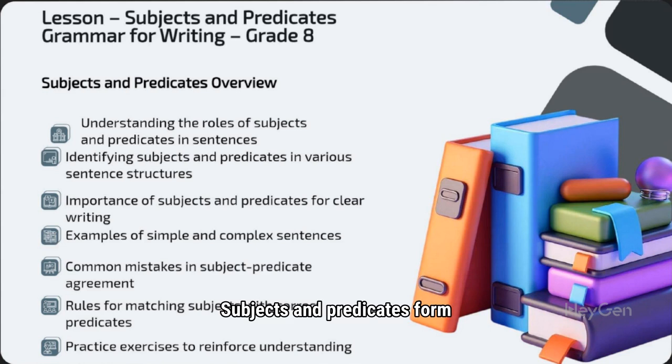Subjects and predicates form the core of sentence structure. The subject is the person or thing performing the action, while the predicate describes what the subject does or is. Clear writing relies on correctly matching subjects with predicates. Common mistakes include mismatched agreements, which can be avoided by following specific rules. Practice exercises help reinforce understanding.